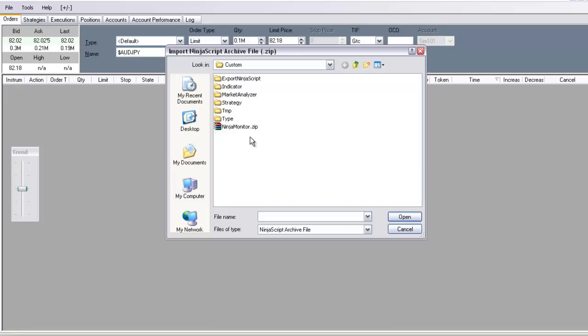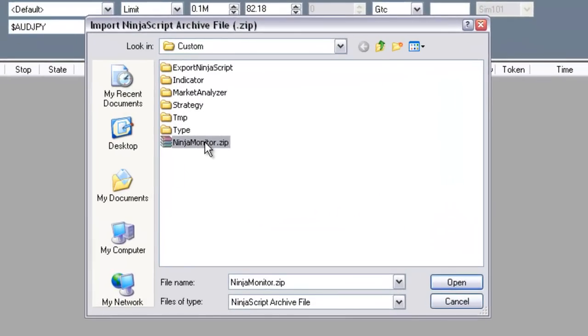We automatically copied the zip file into your NinjaTrader folder so you can find it easily. If for some reason you don't see it in your folder, you can always download it from our website.